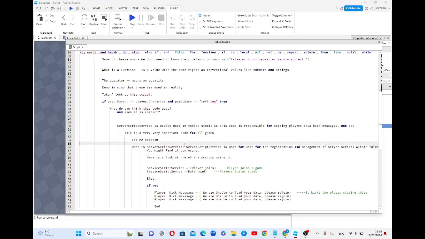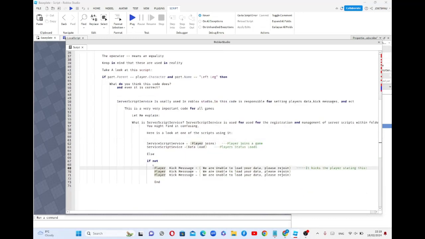What is ServerScriptService? It's used for registration and management of server scripts. For example, here's a look. When a player joins, ServerScriptService loads the data. What is data? For example, in simulators, if you have 12 coins, you rejoin the game and you have 12 coins. The player's stats load. Twelve is data. Understood?